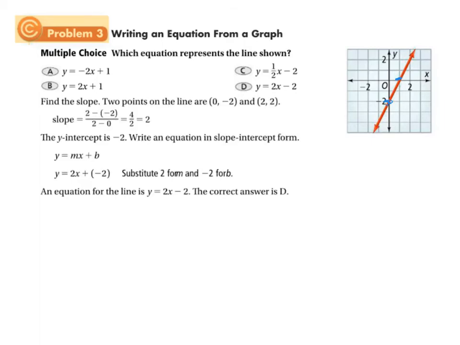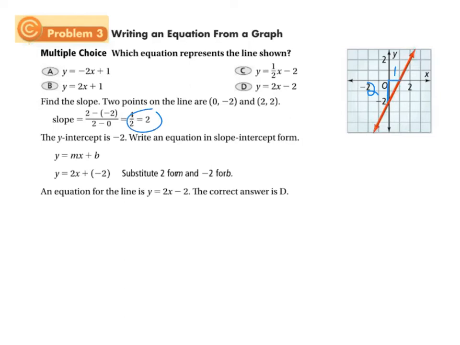They say you can actually find the slope by doing y2 minus y1 over x2 minus x1. Since we have it graphically, we can just look at it and say rise of 2, run of 1, 2 over 1. And that's what they get for a slope of 2 there, okay?